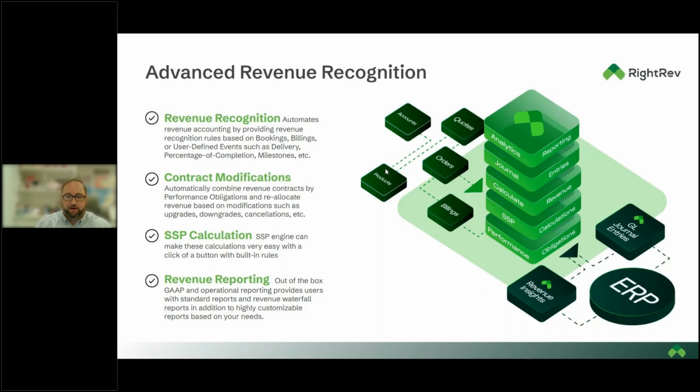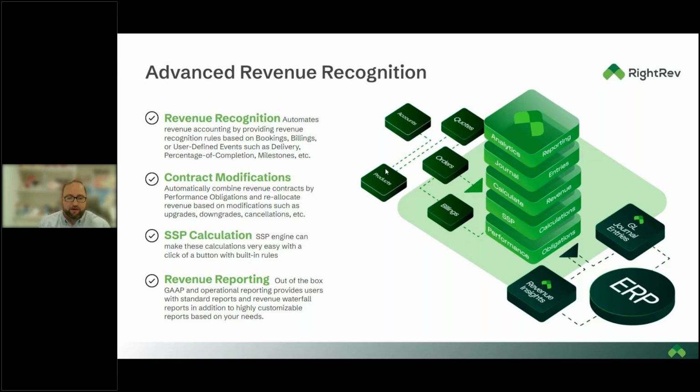That's one area where we really strive to improve your performance: we can take existing revenue contracts and update those for amendments that have taken place in the customer lifecycle. We also support SSP policies, both residual and standard SSP. We have a variety of methods to input those policies into RightRev and maintain them over time. We'll get into that as we jump into the demo shortly.